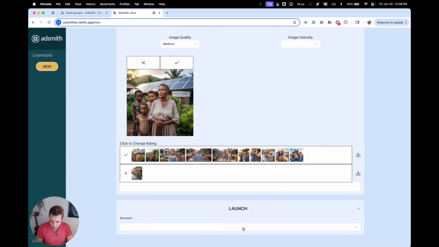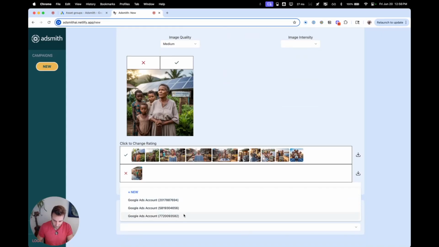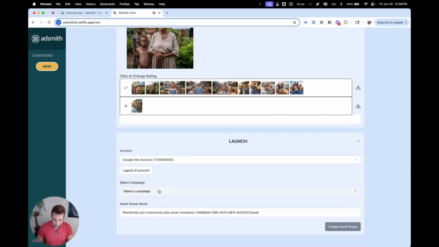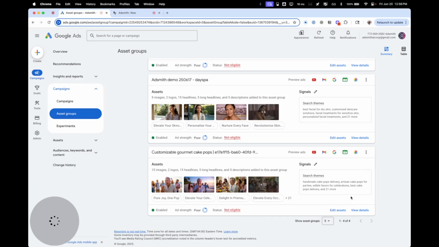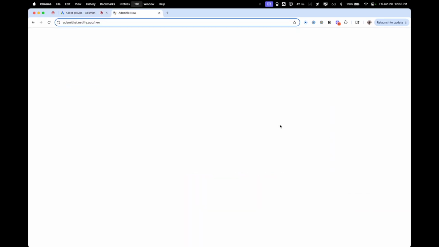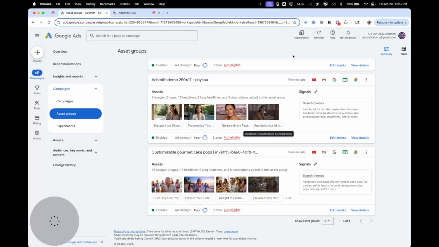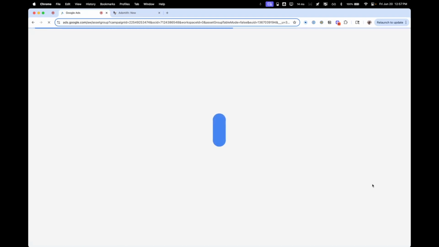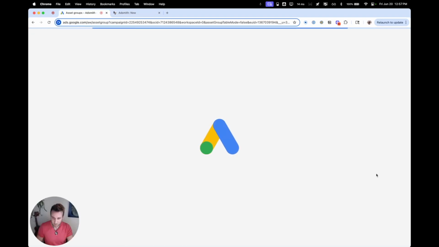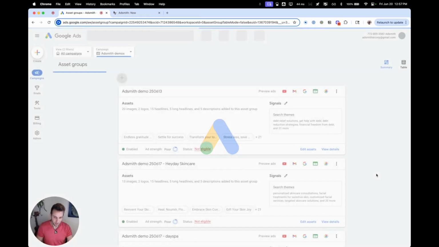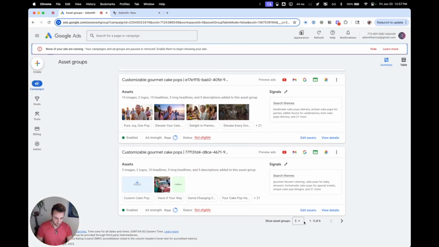And we're going to get to launch here to show you how this actually goes right to Google and starts working right away. So we're just going to pick our Adsmith demo account here. We automatically give this a name. And as I start to create the asset group, you see here we have 4 asset groups in this Adsmith demo campaign so far. All right, so now we've successfully created the asset group. Let's go back here. Let's refresh the page. And we had 4. And now, voila, we have 6.